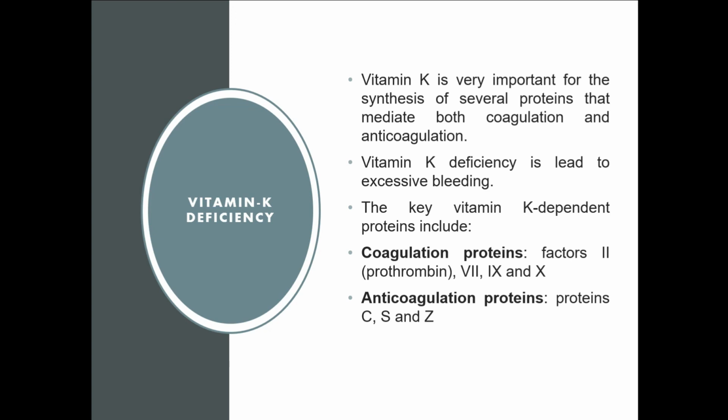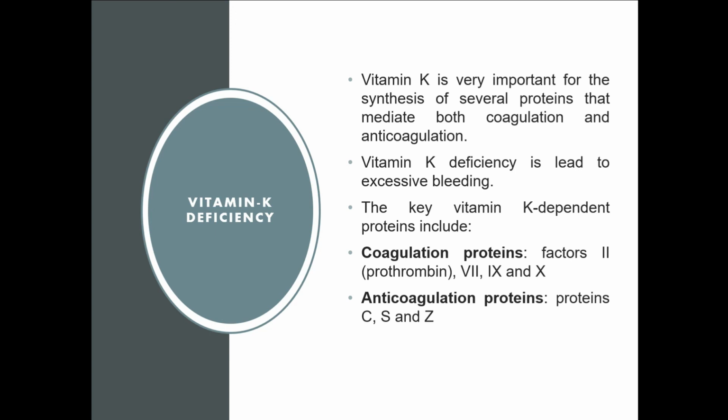The key vitamin K dependent proteins are coagulation proteins including factor 2, which is also known as thrombin, factor 7, factor 9, and factor 10. So these coagulation proteins are dependent on vitamin K for their synthesis. If vitamin K is deficient, these factors are also deficient and can lead to bleeding disorders.